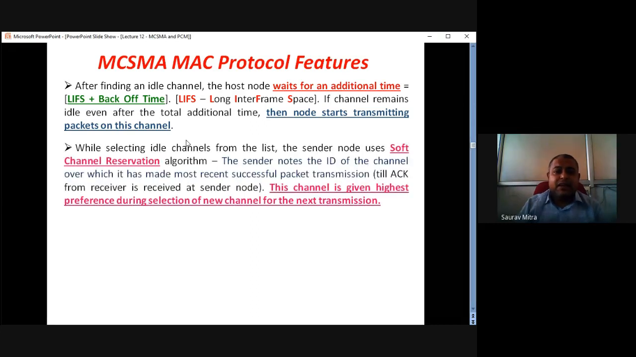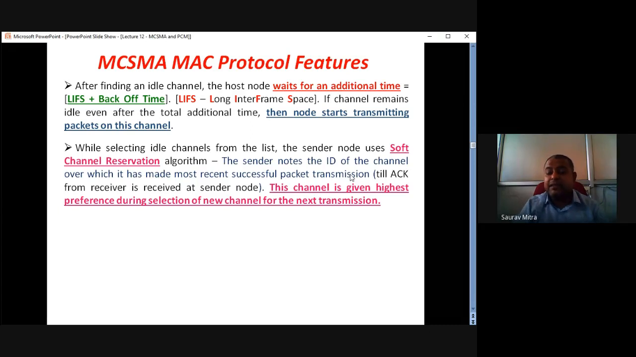What is the significance of soft channel reservation? So we have seen previously what is meant by soft channel reservation. While selecting an idle channel from the list, the sender node uses the soft channel reservation algorithm. The sender node notes the ID of that channel over which it has made the most recent successful packet transmission.